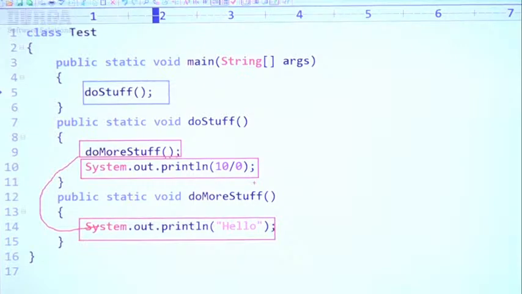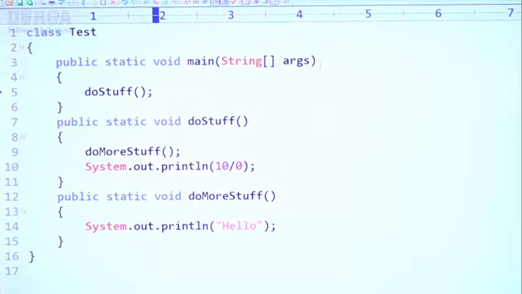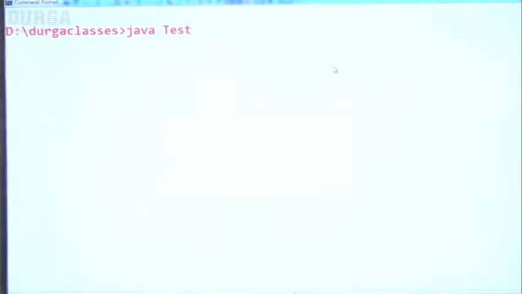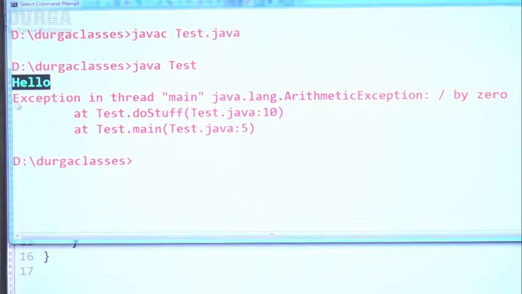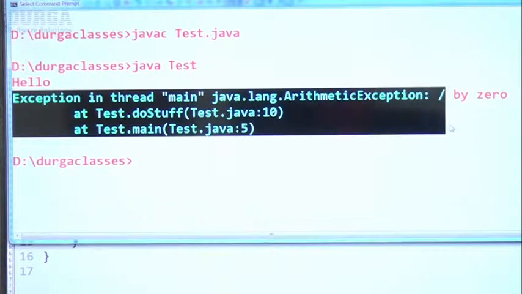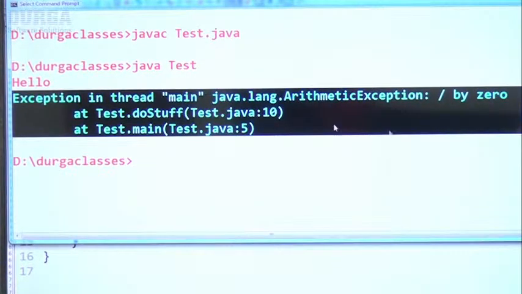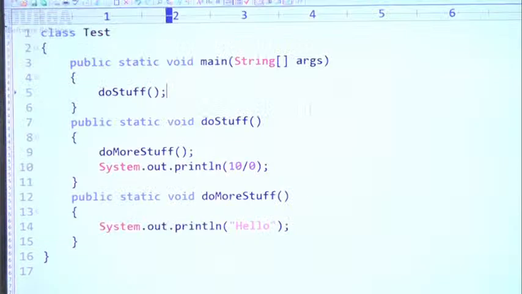What output are we going to get by default? The code compiles fine. The output is hello, and then Exception in thread main java.lang.ArithmeticException: division by zero. I hope everyone understands very clearly, right?